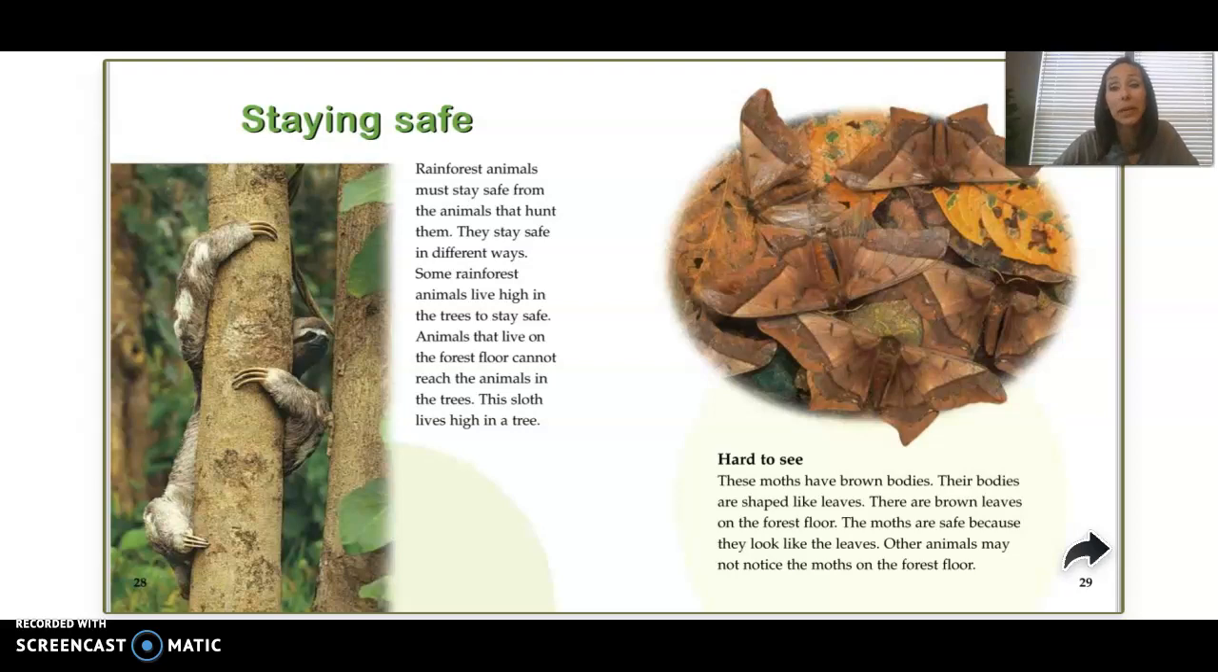When I first turned the page, I honestly thought it was a picture of leaves. You have to look really closely to see the moths in that picture, so they're definitely very well camouflaged.